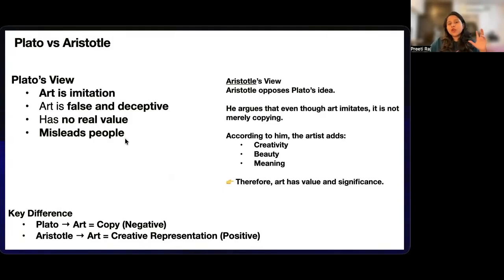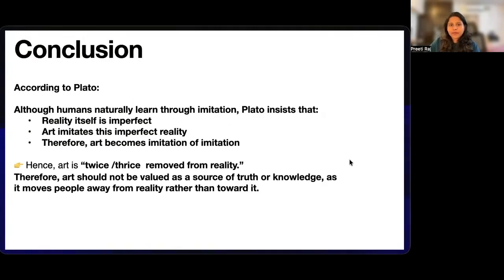Okay, so Plato is viewing art in a more negative way, whereas Aristotle views art in a more positive or defensive way. So, although humans naturally learn from imitation, Plato insists that reality itself is imperfect. So, what is perfect? The idea that we have in our mind, the thought that we have in our mind is the perfect thing. And when we put it in front of us, it is imperfect. Okay, art imitates this imperfect reality. Therefore, art becomes imitation of imitation. So, hence, art is twice, or we can also say thrice removed from reality.